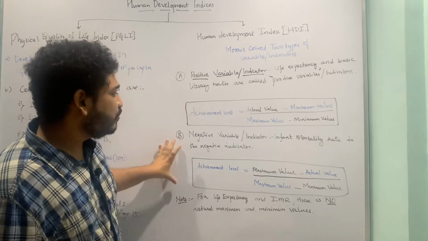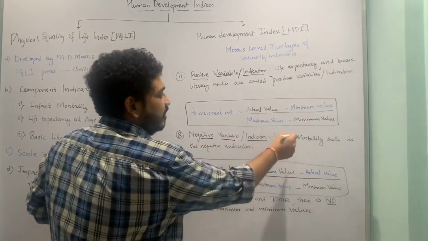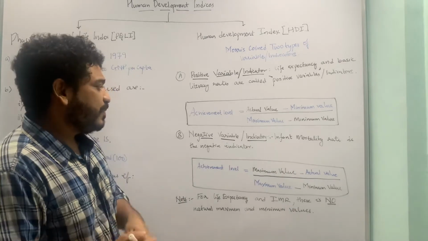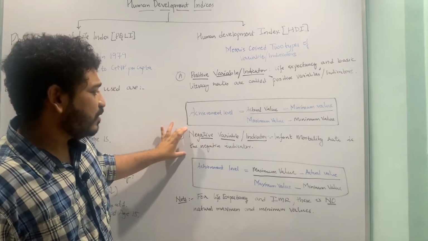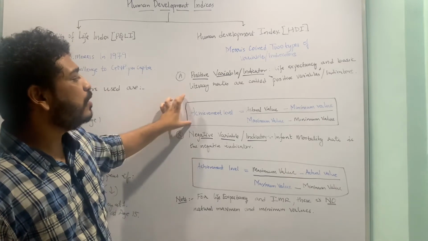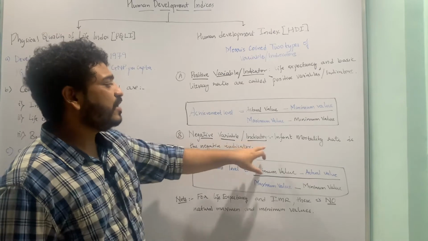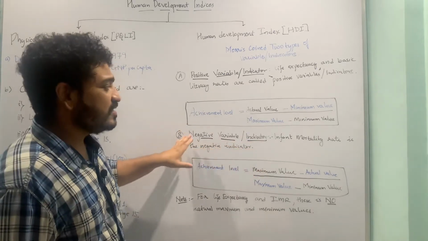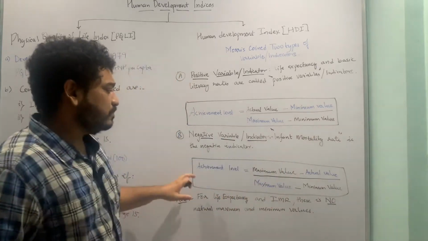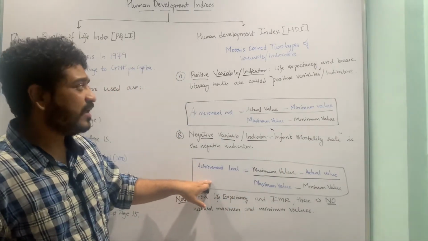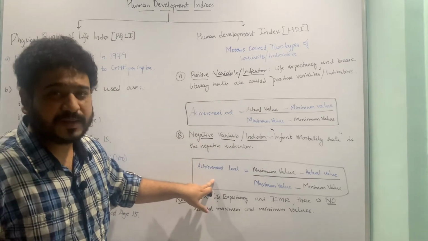Now let us move to the negative variable, which he terms infant mortality. To get into greater detail, again we have to look at how you calculate the achievement level. The negative indicator used in his analysis is the infant mortality rate. Here the formula is different, so you have to pay attention to that.